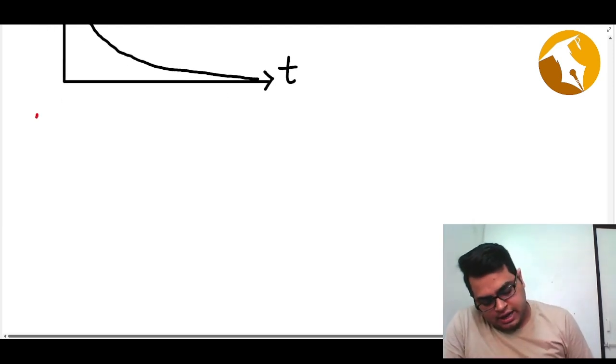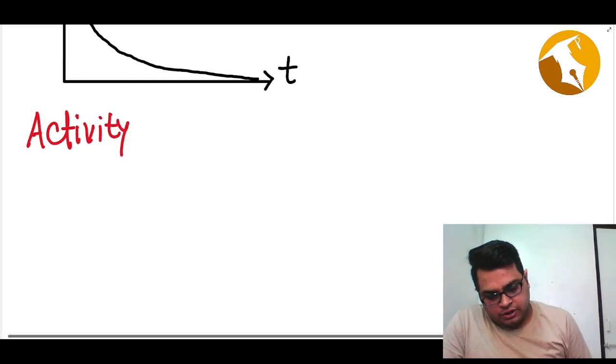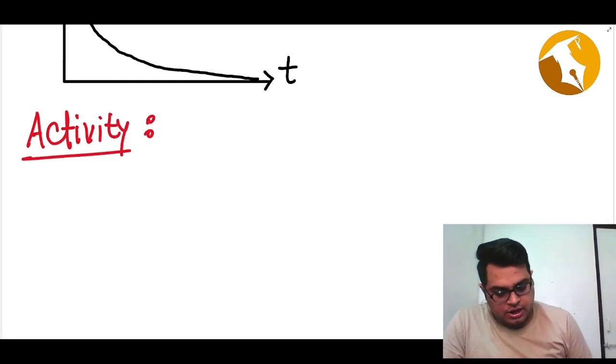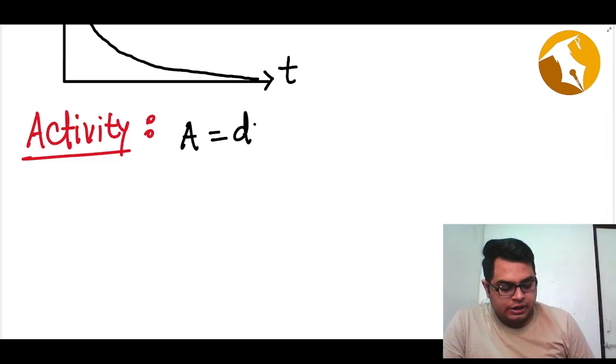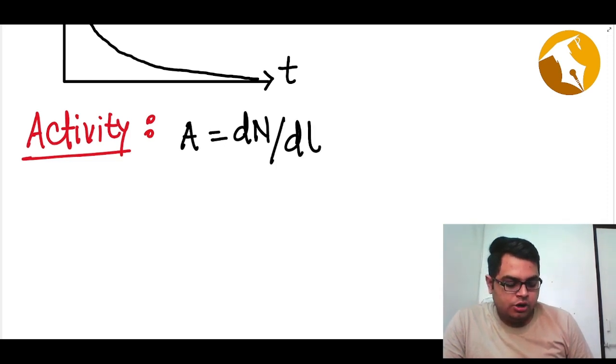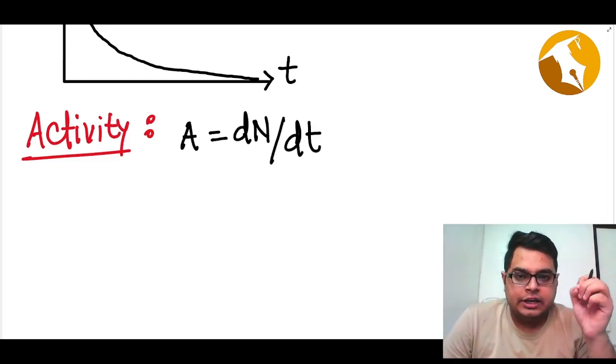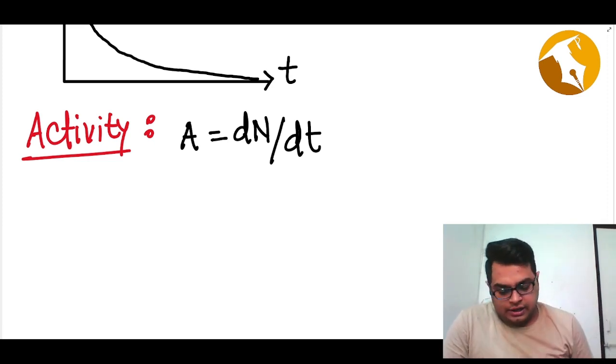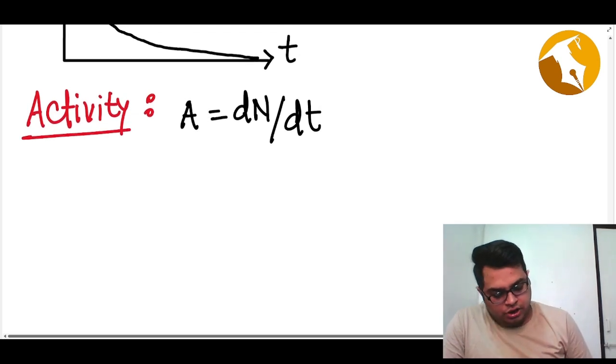I call this activity. We have to talk more about activity. Activity, as I told you, is nothing but dN by dt: how many nuclei are disintegrating every second. That will be basically activity. So if that is our activity, then N we already know: N is equal to N naught e raised to power minus lambda t.